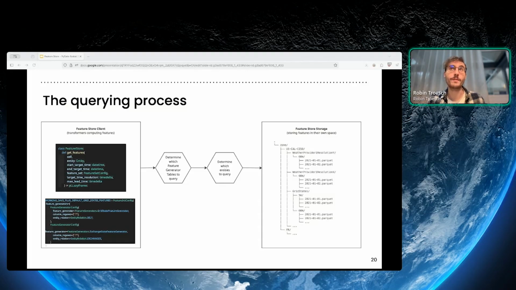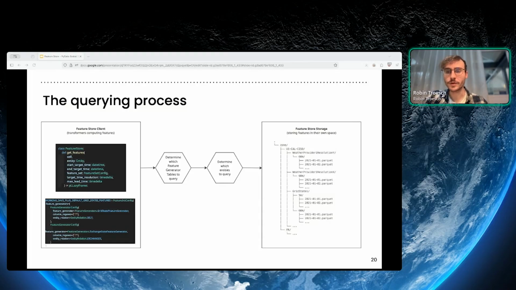So if we specify a maximum lead time of 96 hours in the future, we would get for each target time 96 versions of it, seeing all the different features that became available through time. And finally, the resolution of the target times that we want. So for example, is it 5 minutes, 15 minutes, or an hour?